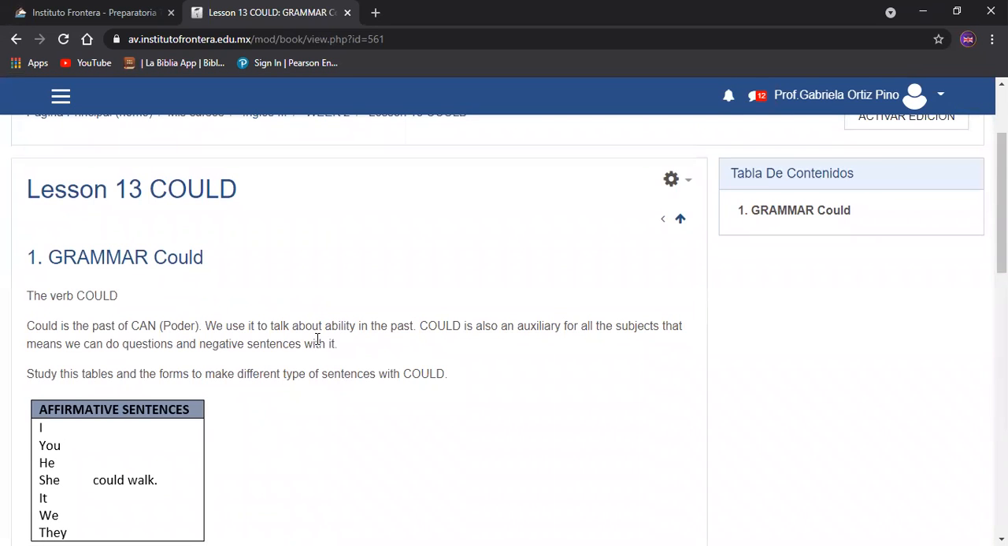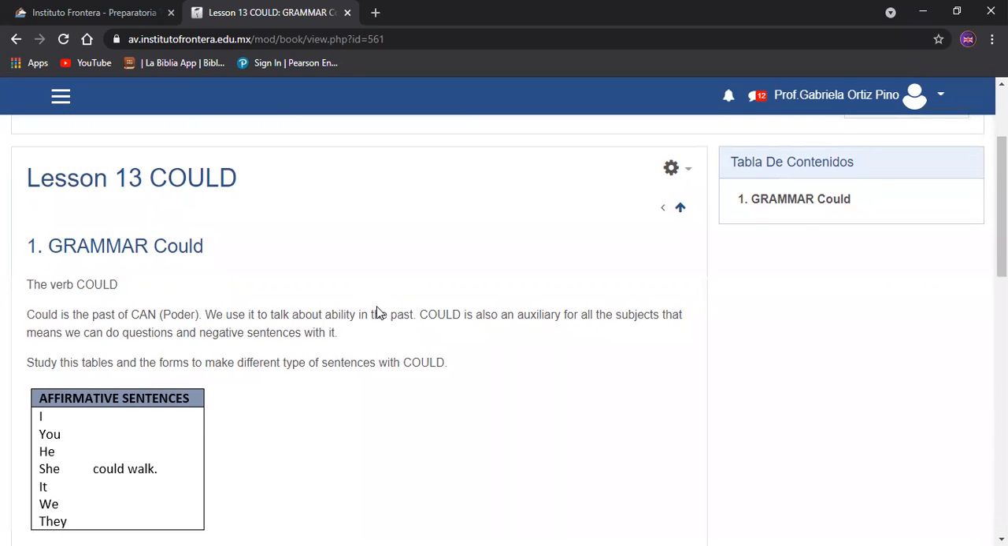Could is also an auxiliary for all the subjects. That means we can do questions and negative sentences with it. Study these tables and the forms to make different types of sentences with could.